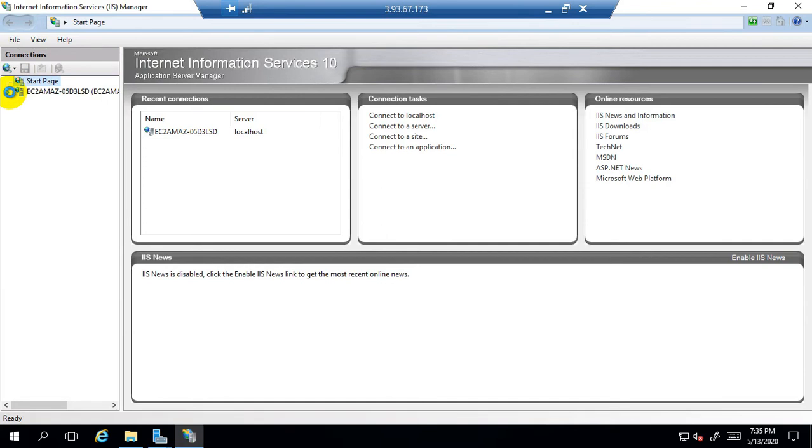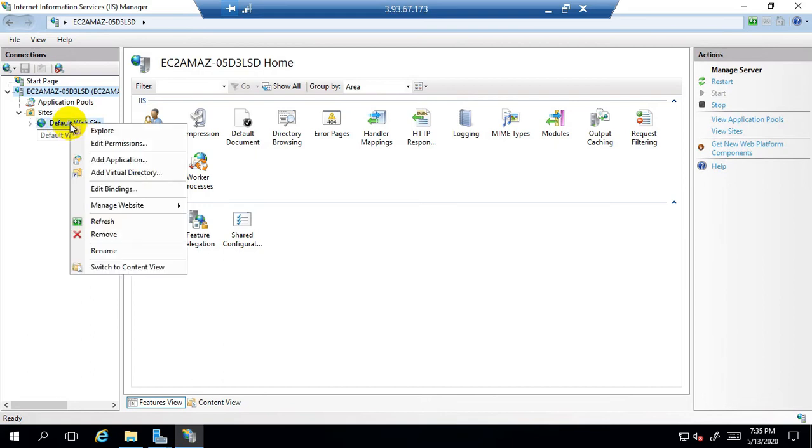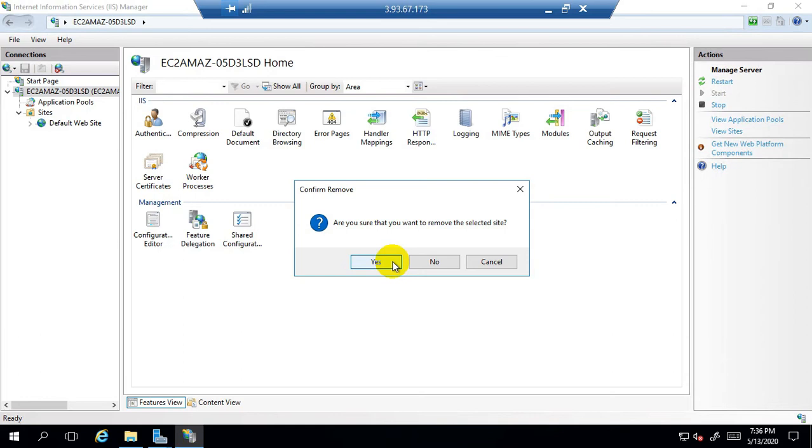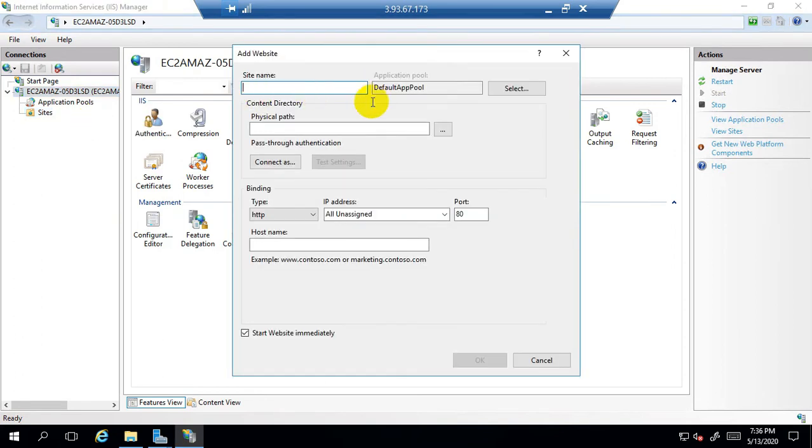So expand the sites, right click on default website and click on remove, because we don't want this default website, we want to publish our own website. Click on yes. So the default website has been deleted. Now right click on sites, click on add website, and here mention the name of the website that you have created,